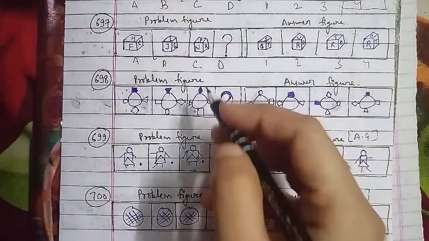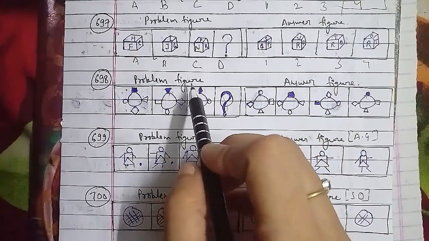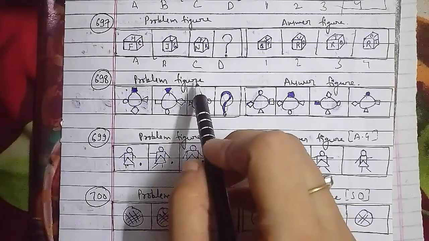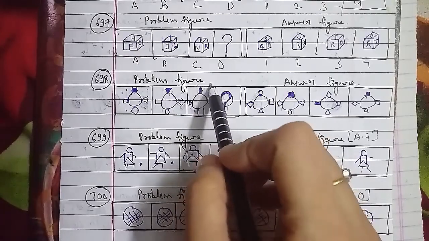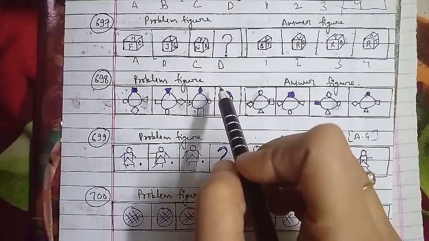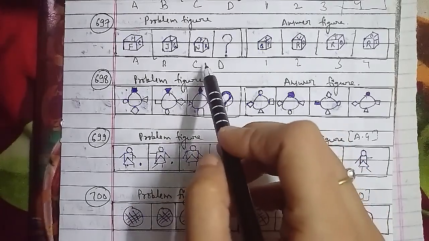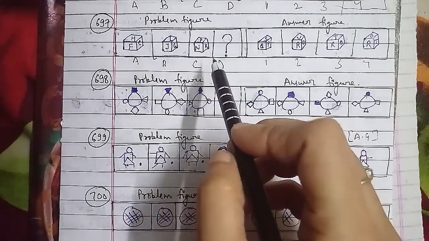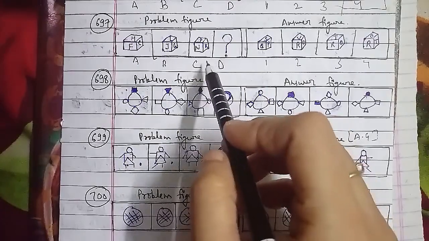So here the top shaded figure would be the second or even the fourth. But in this case the answer is the fourth figure, because the other has been repeated.